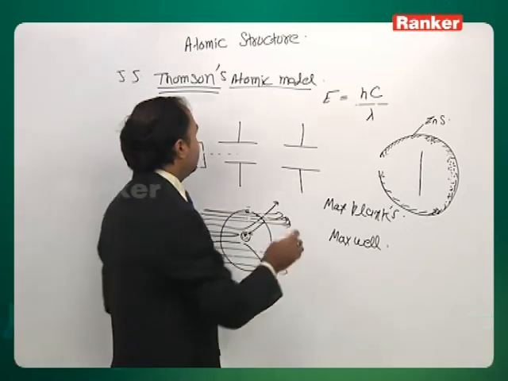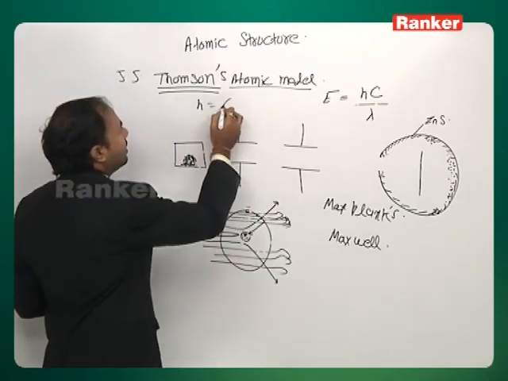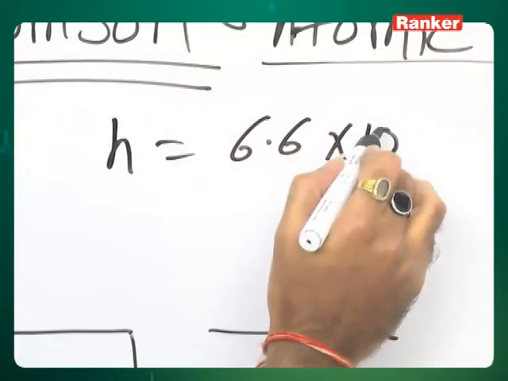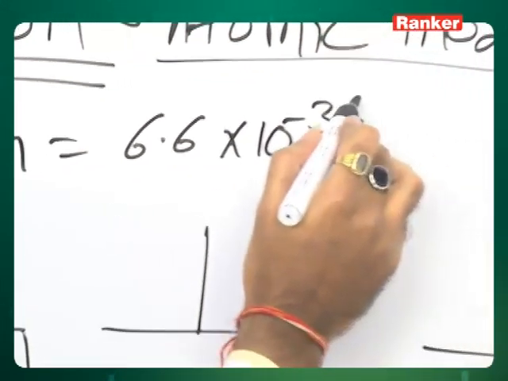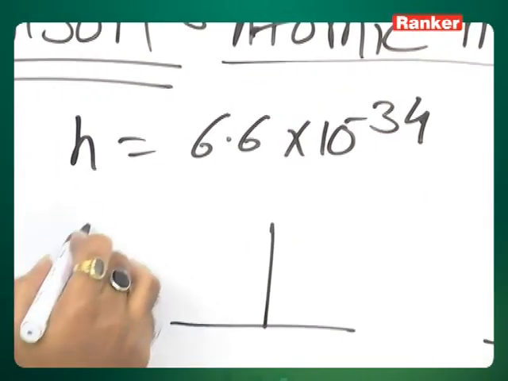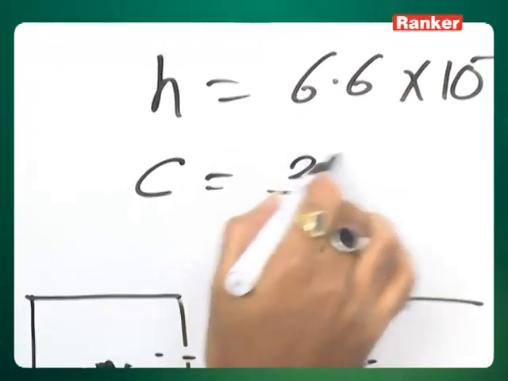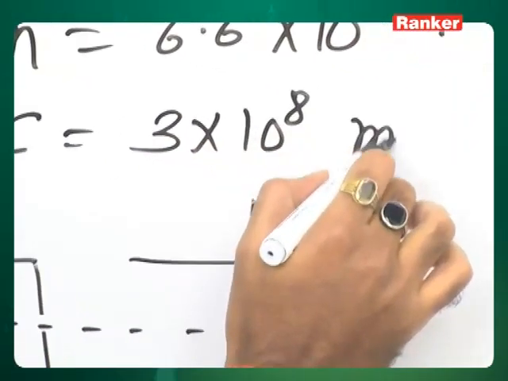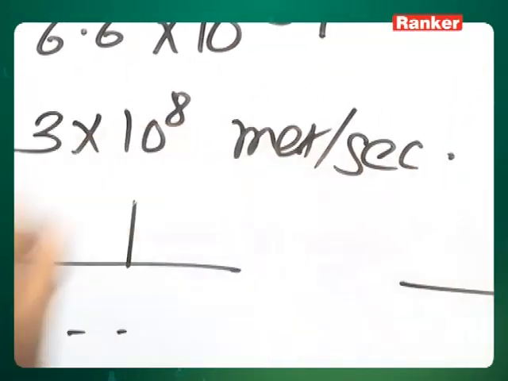The value of h is 6.6 into 10 to the power minus 34 in the MKS system. The value of c is 3 into 10 to the power 8 meters per second, again in the MKS system.